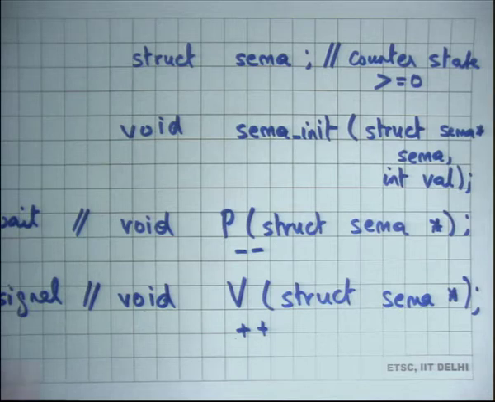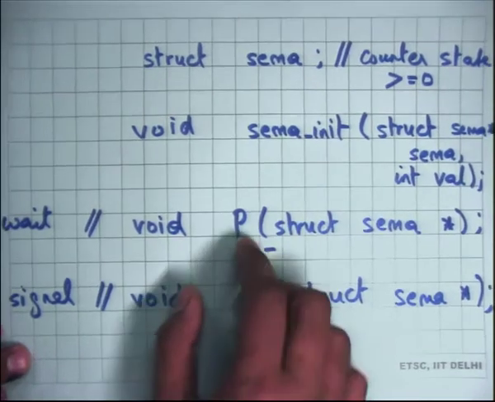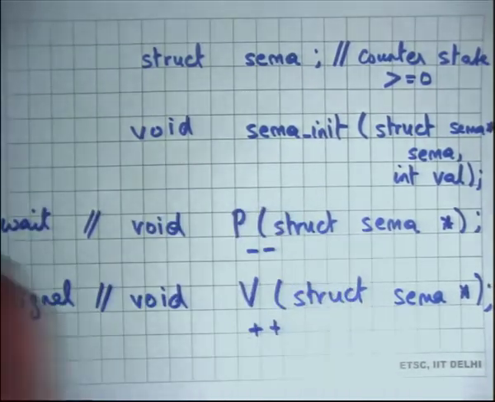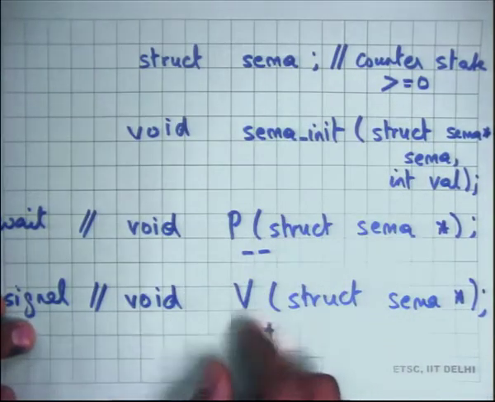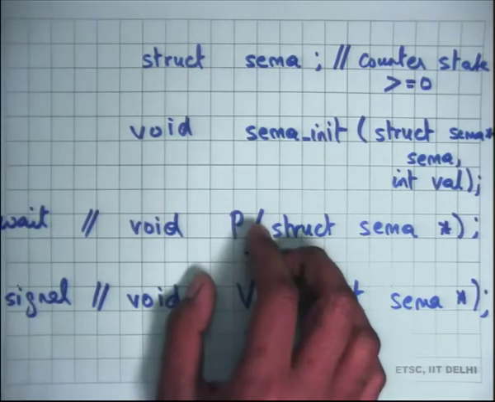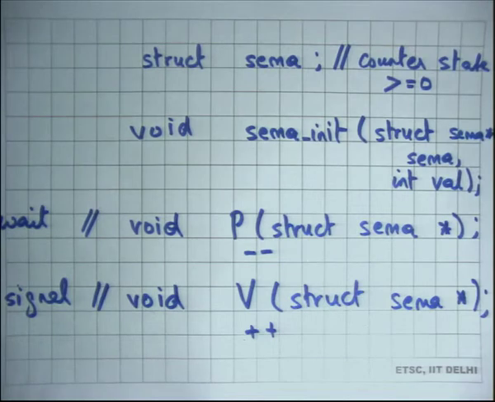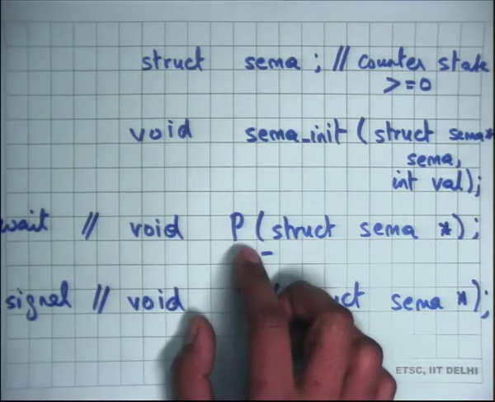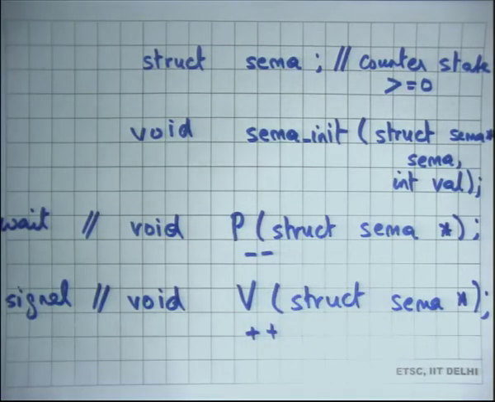This is in contrast to condition variables. In many ways semaphores and condition variables look a little similar, because condition variables also had a wait function and a notify function, and one may be tempted to say, oh, P looks very similar to wait and V looks very similar to notify. After all, P is just saying let's wait on something, and V is just saying let's signal something, except that the difference between a semaphore and a condition variable is that a semaphore also has state. A condition variable didn't have any state.